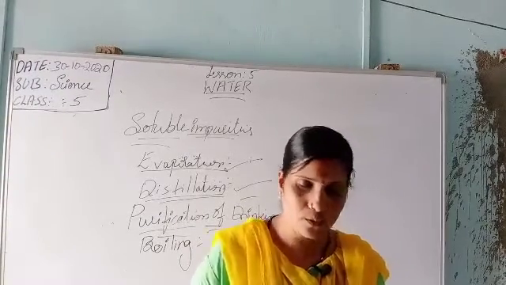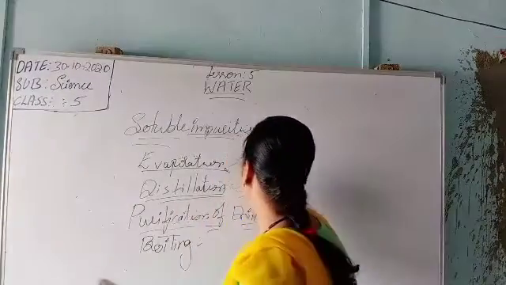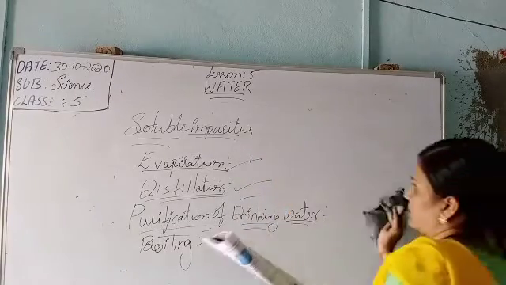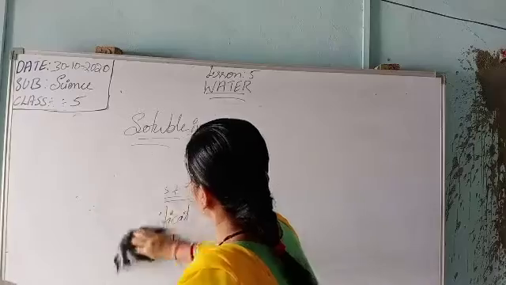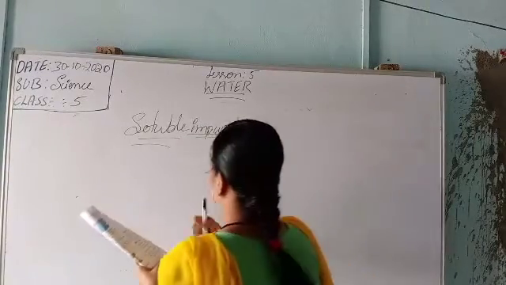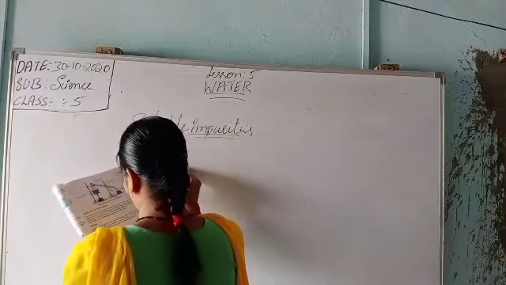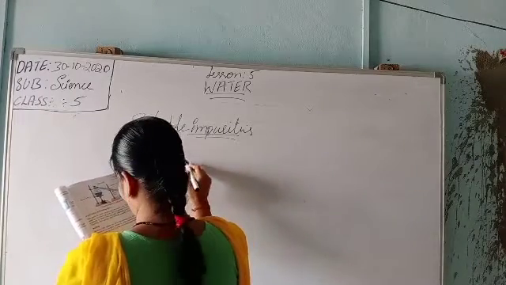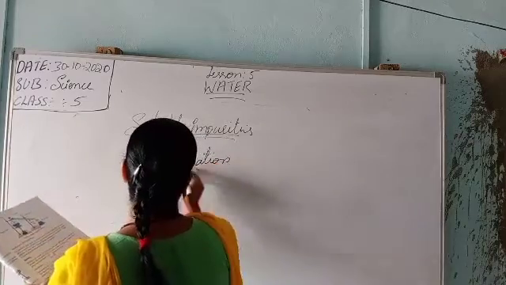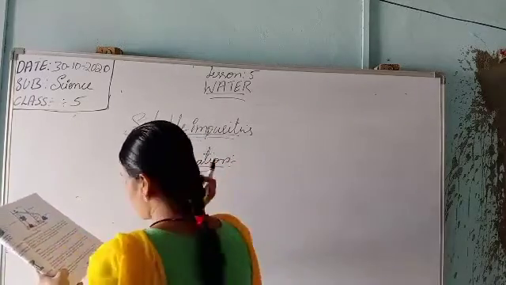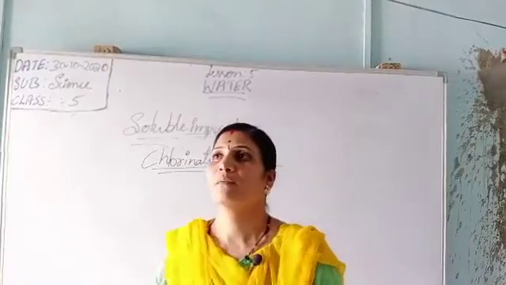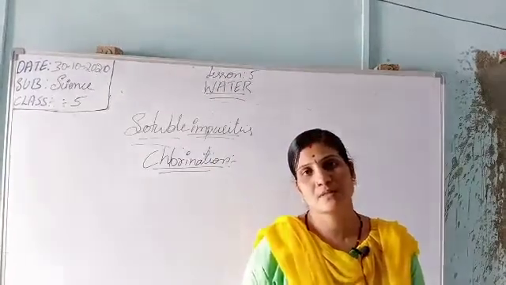Okay, next, chlorination. Next one is chlorination. So this is the chlorination. Now we will go through it. What is meant by chlorine? It is a tablet that kills the germs in the water.